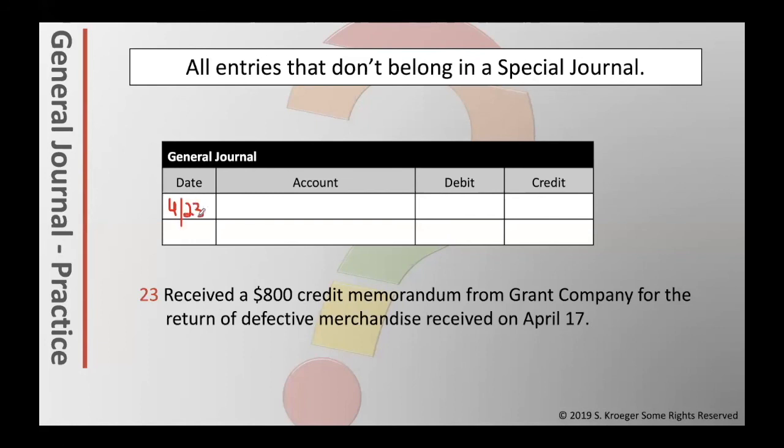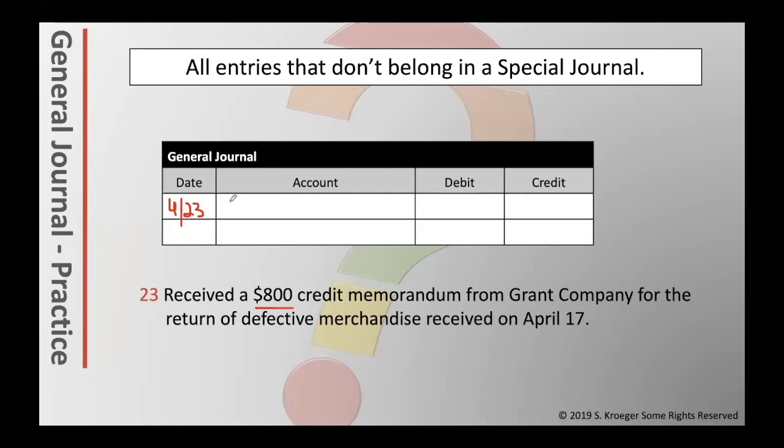When we originally made the purchase from Grant Company, it was merchandise inventory as our debit and accounts payable as our credit. Since we're returning it, we would just reverse the 2 accounts, do them opposite. Instead of owing them so much money, now it's $800 less. Instead of having inventory we can sell, we now have $800 less of that inventory, and we have to get rid of it.